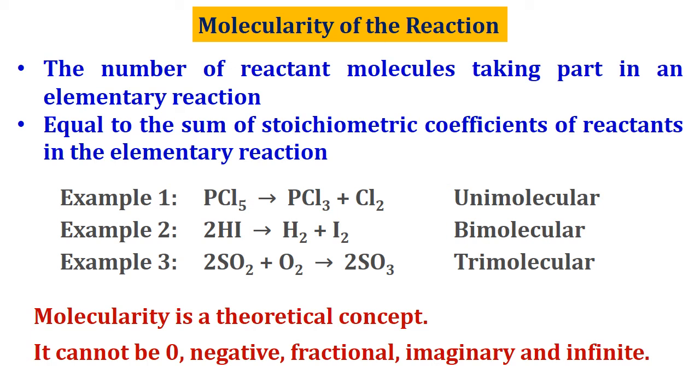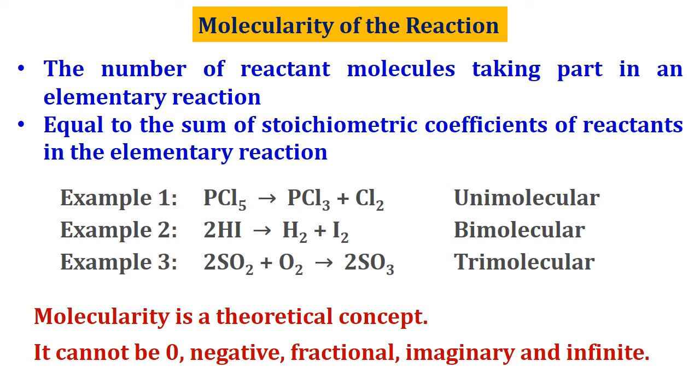So like that we can classify the reactions on the basis of the number of moles involved in the reaction, or the sum of stoichiometric coefficients of reactants in the elementary reaction, as unimolecular, bimolecular or trimolecular.